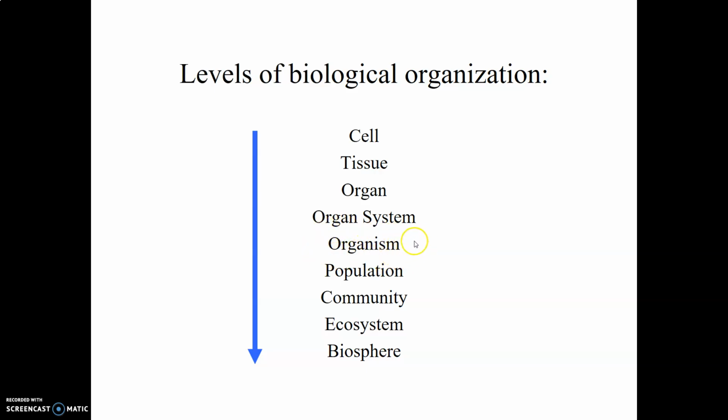But this organism is part of a population, all members of a given species at a given place and time, which is part of a community, all of the living populations together, which forms an ecosystem when you put this in conjunction with the non-living or the abiotic environment. And finally, all of these ecosystems help to form the biosphere, the living part of our Earth.